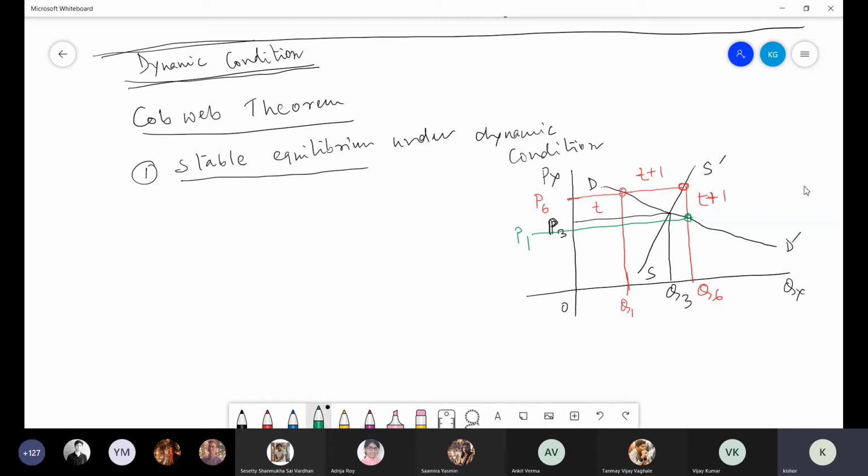Already I explained, when price decreases, immediately demand will go up. So at P1, demand went up immediately to Q6. On that day, at T+1 time period, supply was Q6, demand is also Q6. So whatever was brought into that market, everything is sold out. But now price is P1. Remember, price came down from P6 to P1.